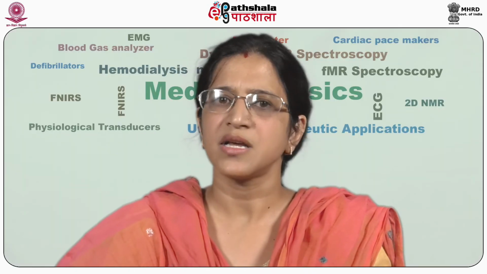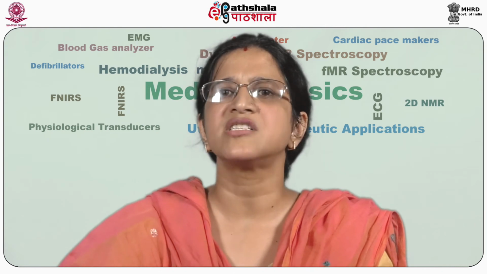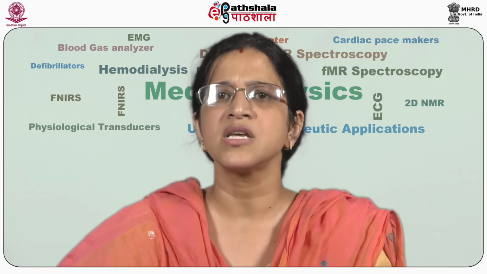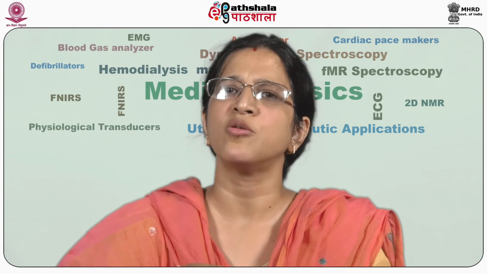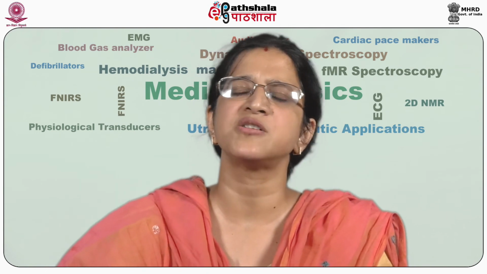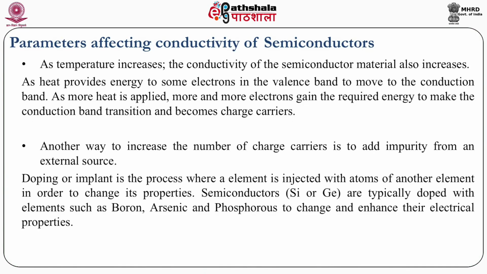So based on that, we understood that different materials can be divided into different categories, and the conduction takes place based on how much energy is required to jump from the valence band to the conduction band. Now, as we have understood that semiconductors are materials whose conductivity lies between conductors and insulators, but there are some parameters which can actually modify the conductivity of semiconductors.